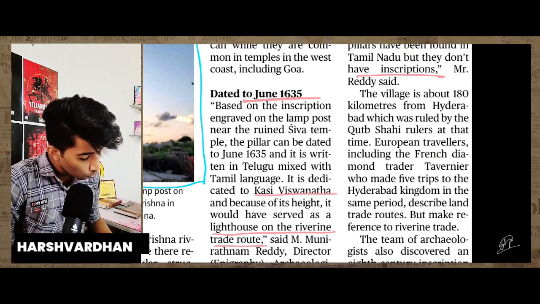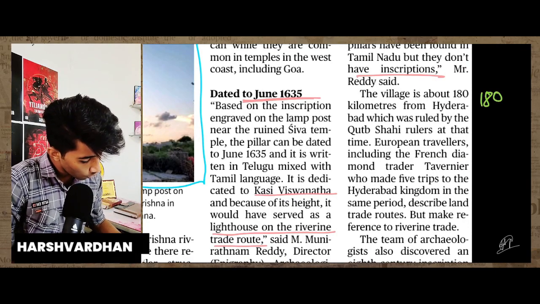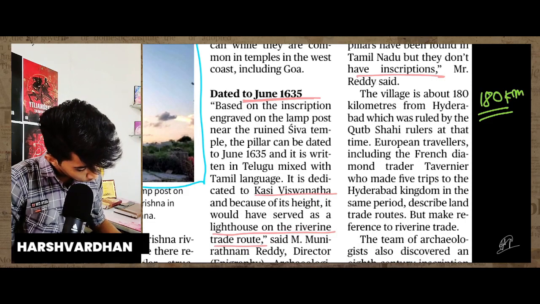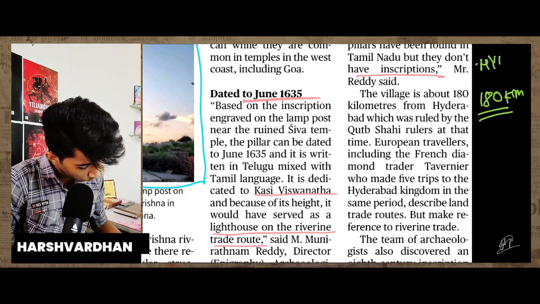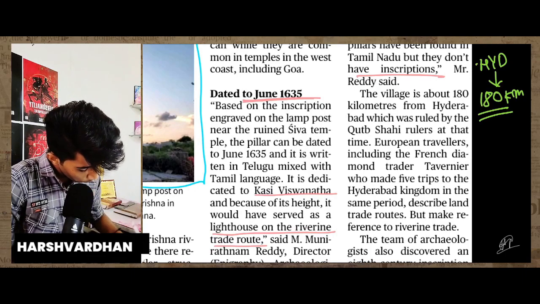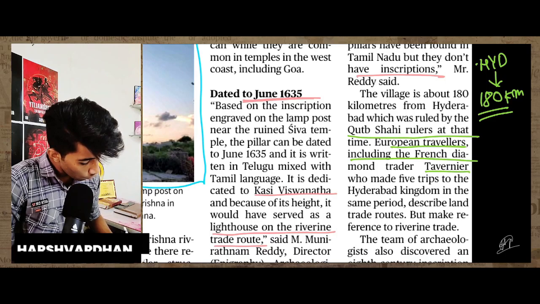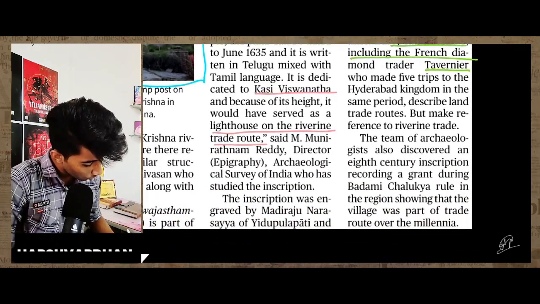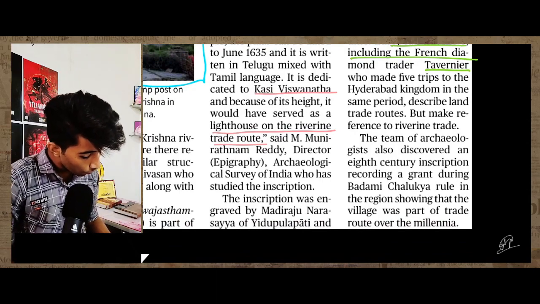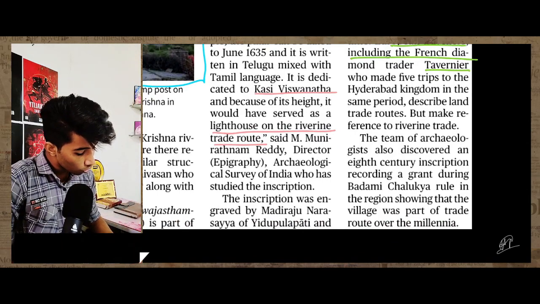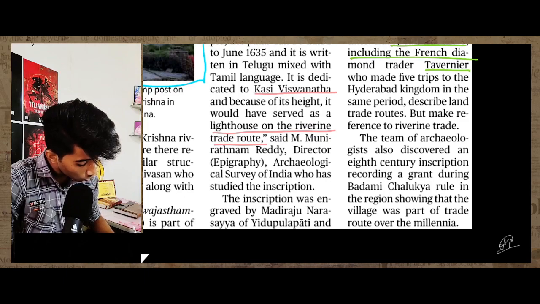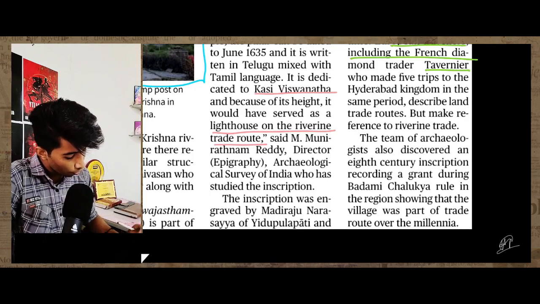The village is about 180 kilometers from Hyderabad, and it was ruled by the Qutub Shahi rulers at that time. European travelers, including the French diamond trader Tavernier, who made five trips to the Hyderabad kingdom in the same period, describe the land routes but make no reference to river trade. The team of archaeologists also discovered an 8th century inscription recording a grant during Badami Chalukya rule in the region, showing that the village was part of a trade route over the millennia.